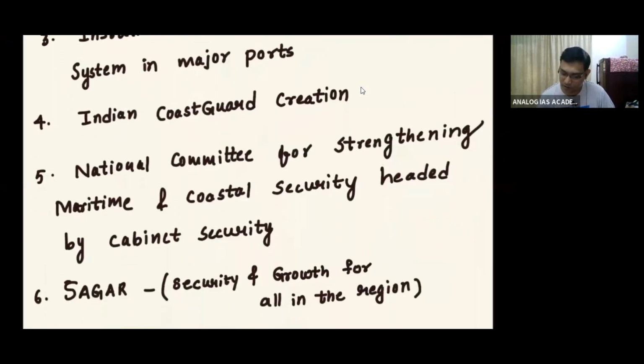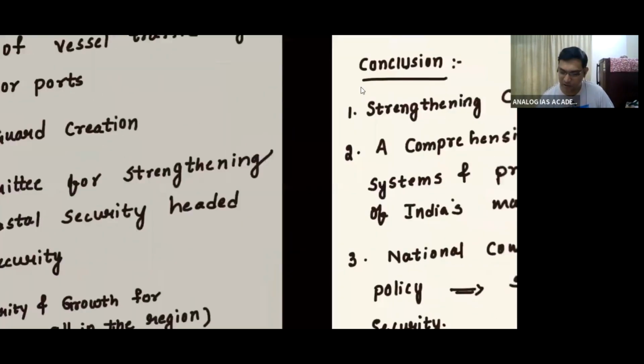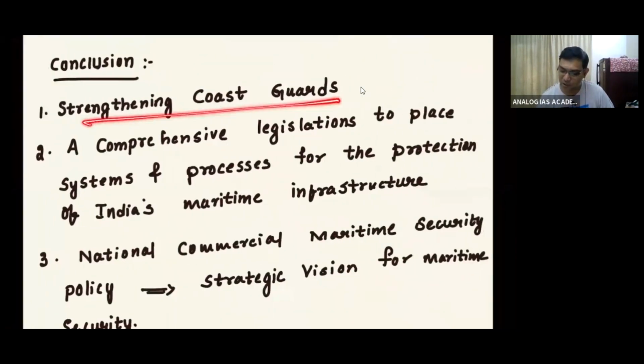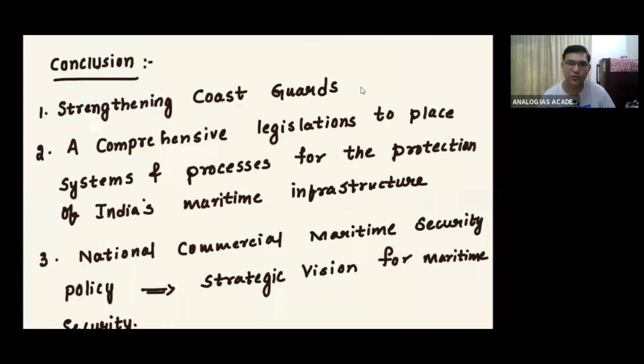And also the National Committee for Strengthening Maritime and Coastal Security, headed by the Cabinet Secretary, and SAGAR, Security and Growth for All in the Region. These are some of the initiatives that have been taken. So you can also write a conclusion like strengthening of coast guards, comprehensive legislation to be placed in the system for protection of maritime infrastructure, and a national commercial maritime security policy, where a strategic vision for maritime security has to take place. These are the types of conclusions you can include, right?